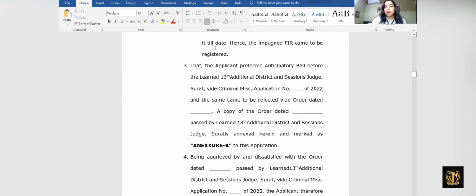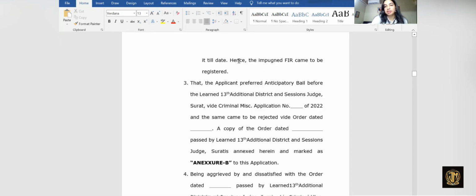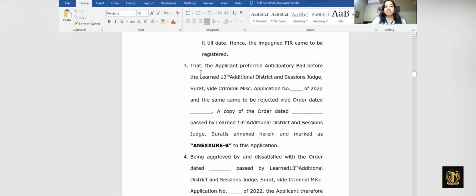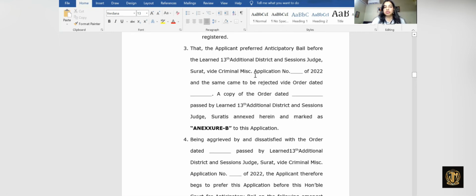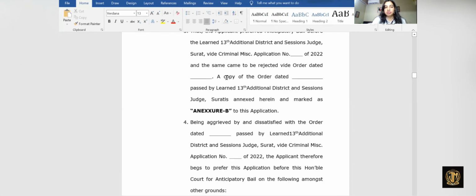Now, this was the facts of the case. In the present case, the role of the present applicant, accused number two, is only to introduce accused number one to the complainant. Then we write down that the applicant preferred anticipatory bail before the 13th Additional District and Sessions Judge, Surat, within a criminal miscellaneous application number so and so, and the same came to be rejected with an order dated so and so.